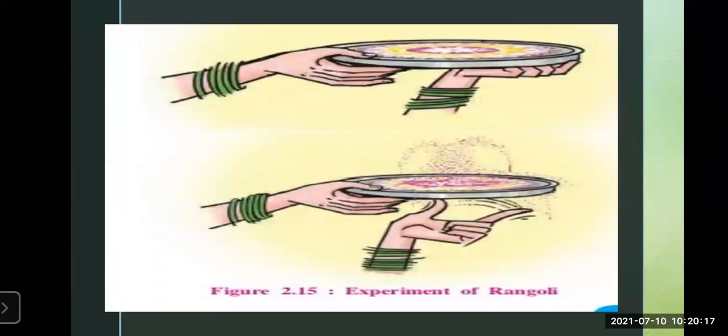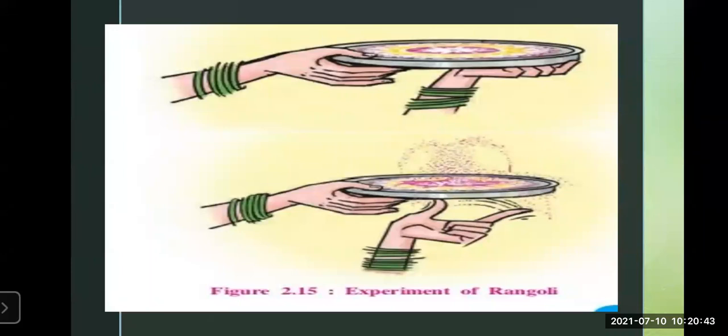See, here the activity is the experiment of Rangoli. Spread Rangoli on a large plate and flick on the lower side of the plate. You have to give a little push on the lower side of the plate slightly with your finger. Now observe what is happening.